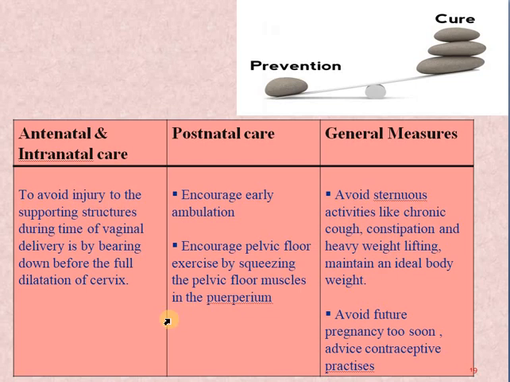And next is only asking them to bear down when the cervix is fully dilated, meaning as soon as they enter the second stage of labor, then only you ask them to bear down. So this will avoid the prolapse in the future.